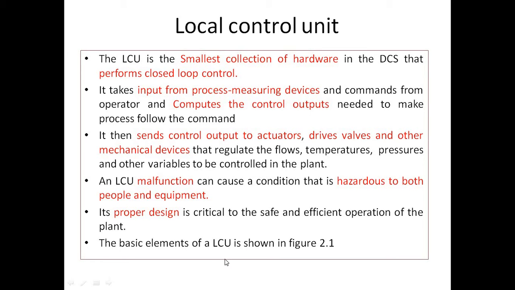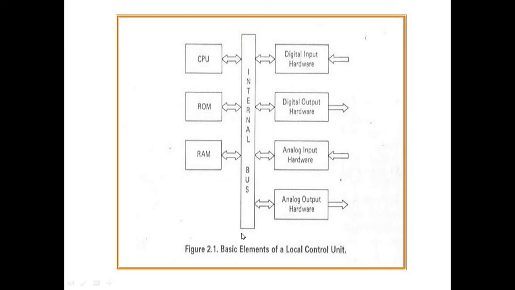The basic elements of the LCU are shown in the figure: the interface, internal bus, CPU (central processing unit), ROM (read-only memory), RAM (random access memory), digital input hardware, digital output hardware, analog input hardware, and analog output hardware. These are the basic elements of the local control unit.